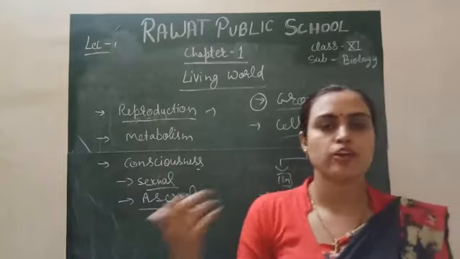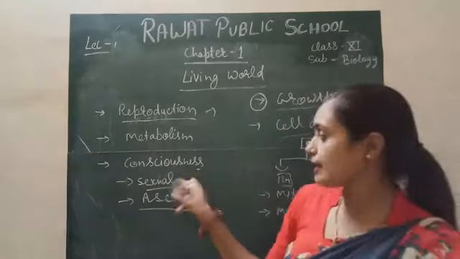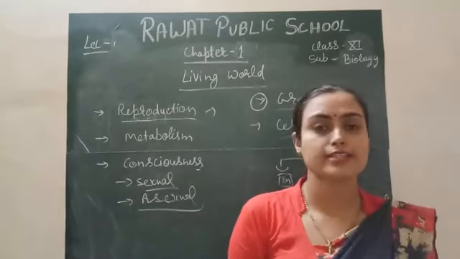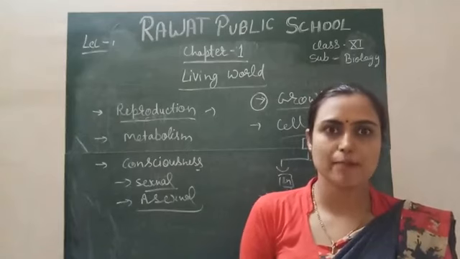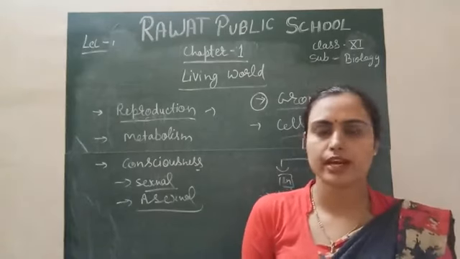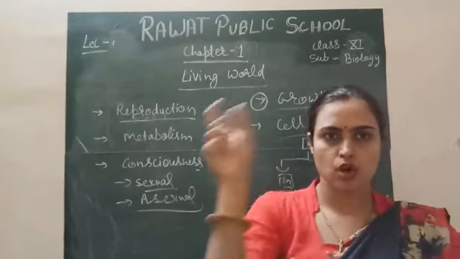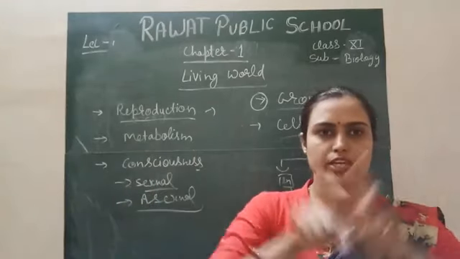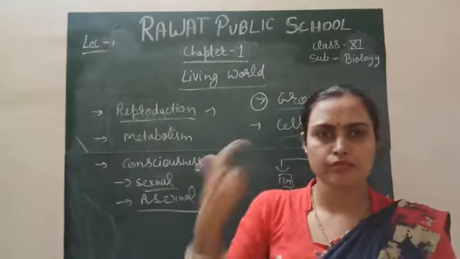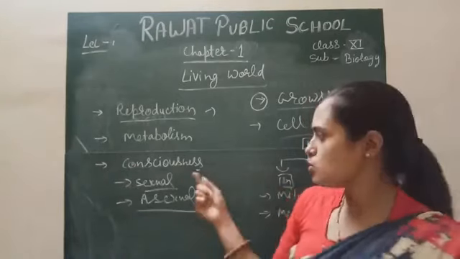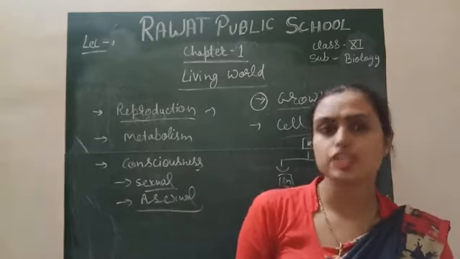Again, this kind of character is not given by non-living objects. In that kind of reproduction, the characters are generally changed because it is biparental. You can say that the characters are not the same as the parents, because there is a mixture of characters of both the parents, or you can also receive some characters from your forefathers. So in sexual reproduction there is variation in the characters.